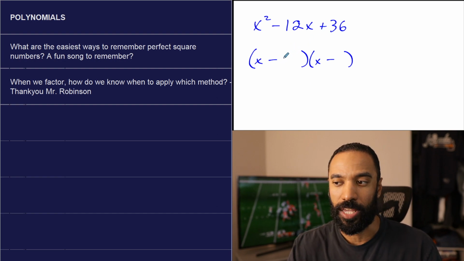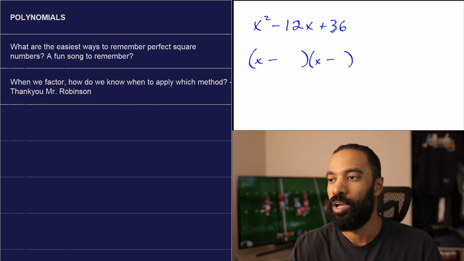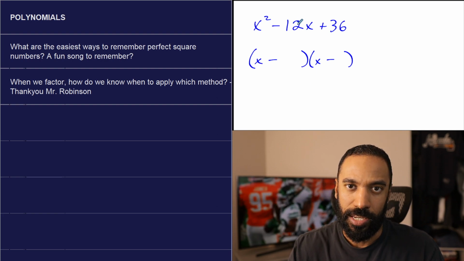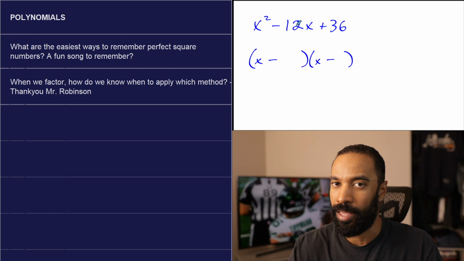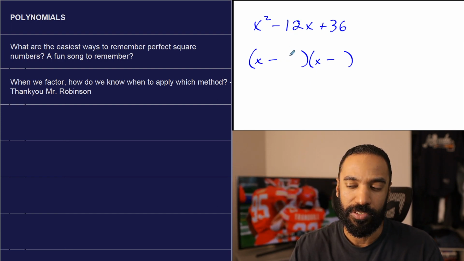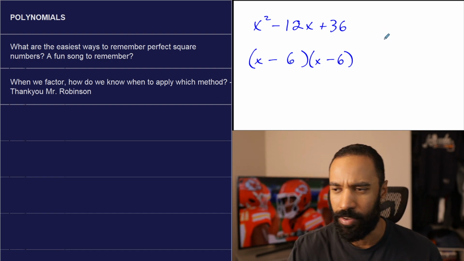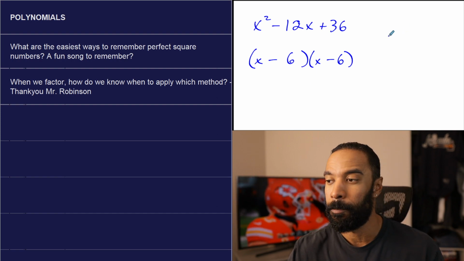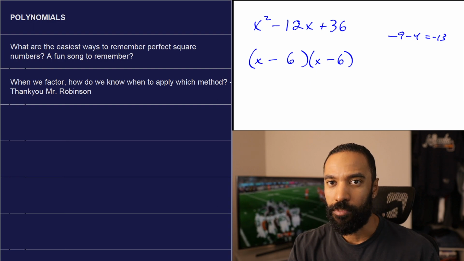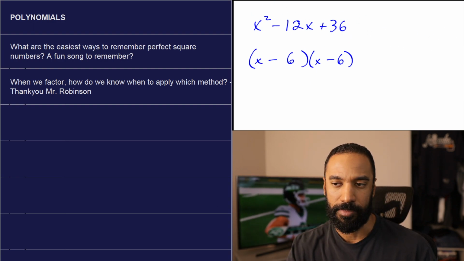And if this is like 18 and 2 or 2 and 18, whatever, switching, it's not going to change my answer. So 36 has so many factors. 36 and 1, 18 and 2, 12 and 3, 9 and 4, and 6 and 6. Well, negative 6 and negative 6 are the ones that add to negative 12. All the other ones, if I tested them, negative 9 plus negative 4 is negative 13, things like that. Very close, but not the answer. Negative 12 minus 3 is negative 15. This is the one that gets you there, so it is x minus 6 times x minus 6.